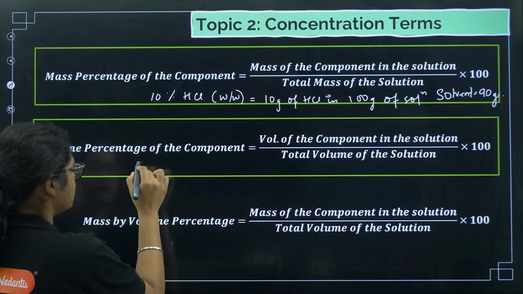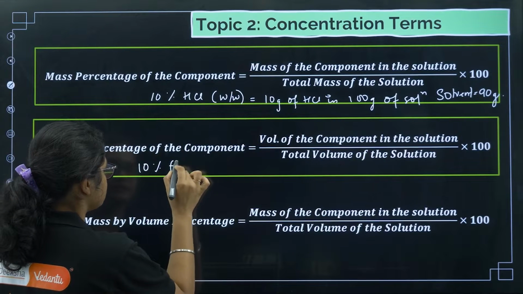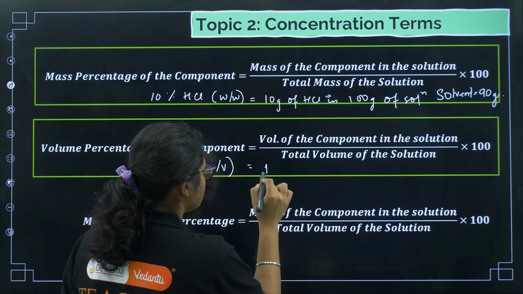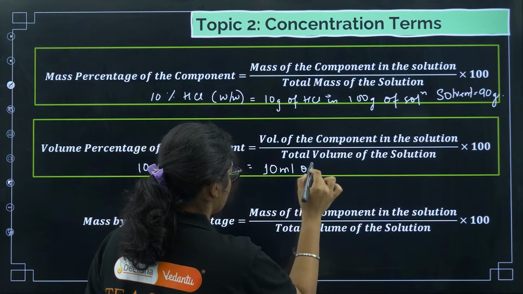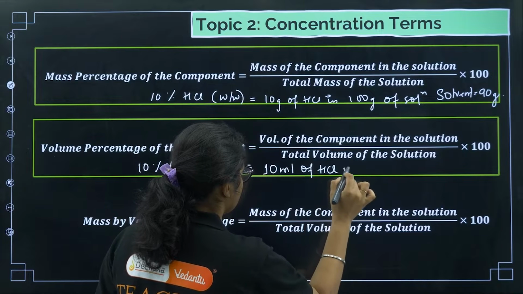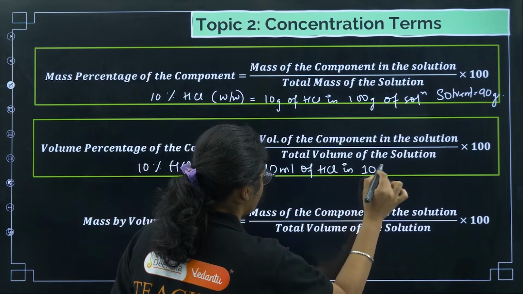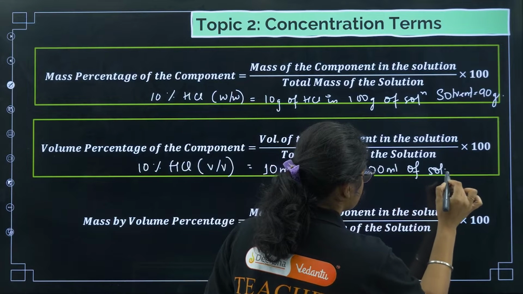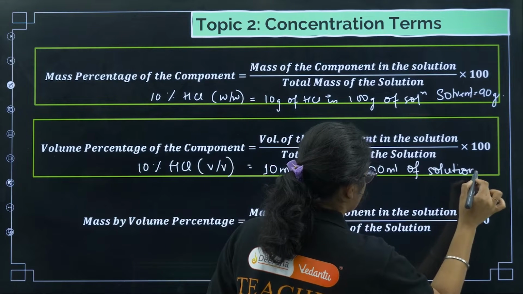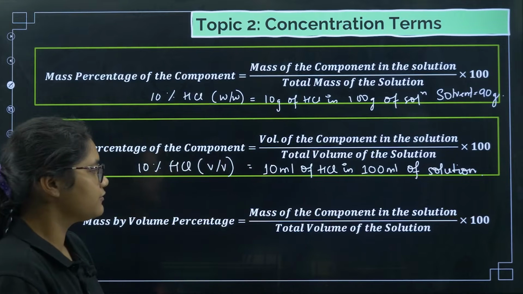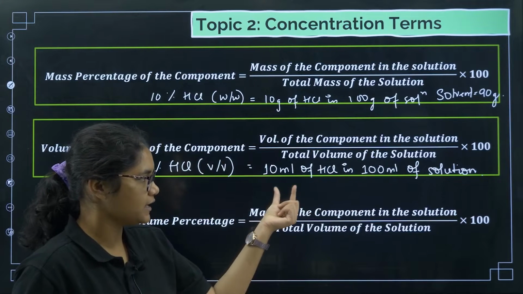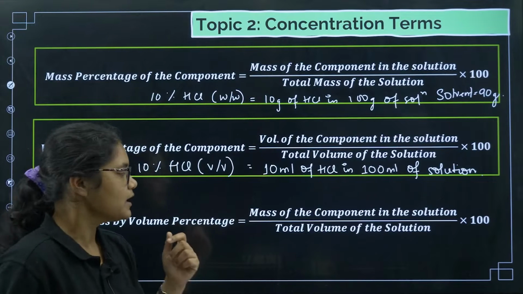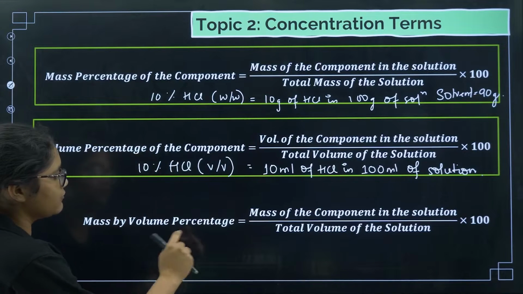If I say 10% HCl V by V, that means 10 ml of HCl in 100 ml of solution. Solute is 10 ml, solution is 100 ml, so solvent will be 90 ml, right?